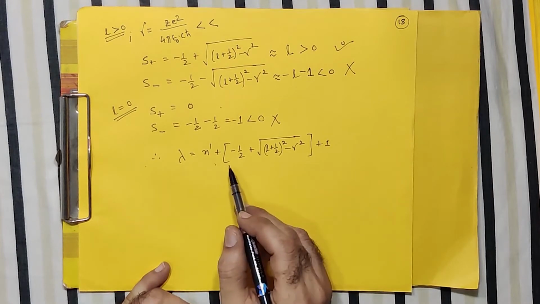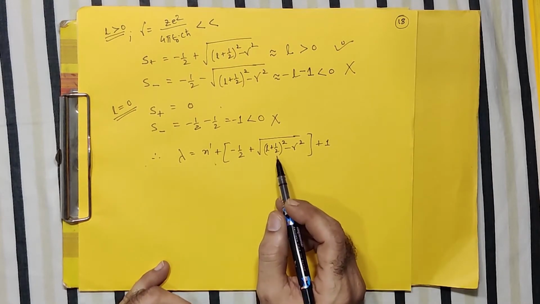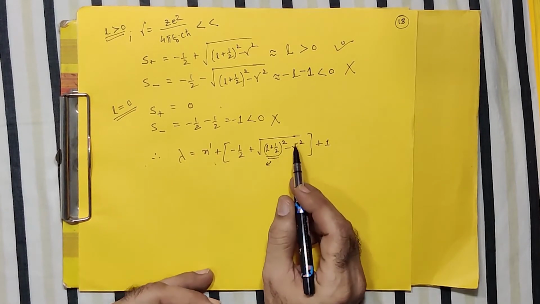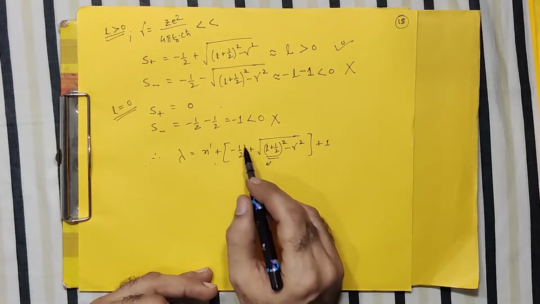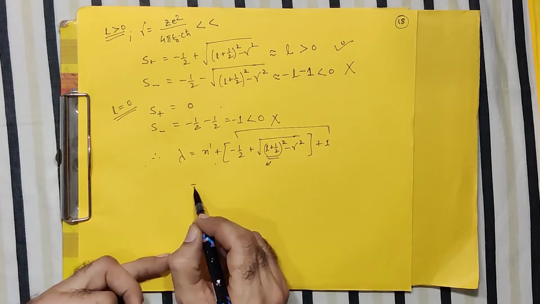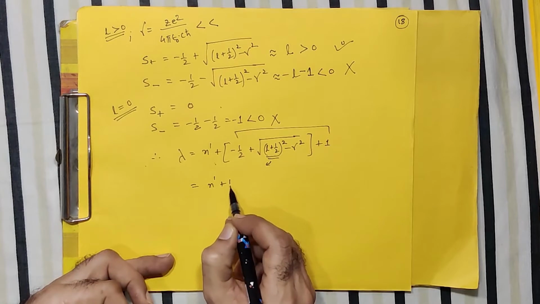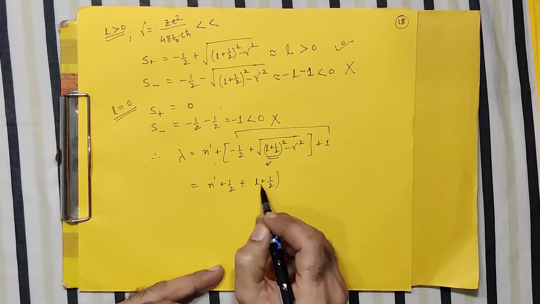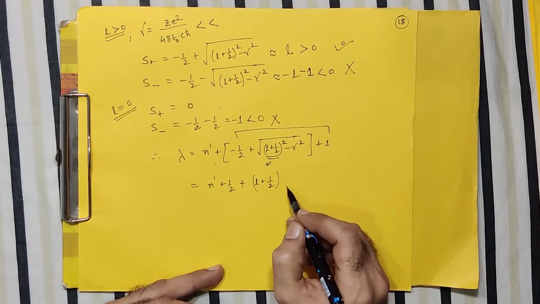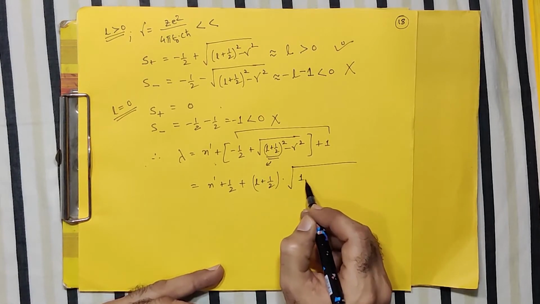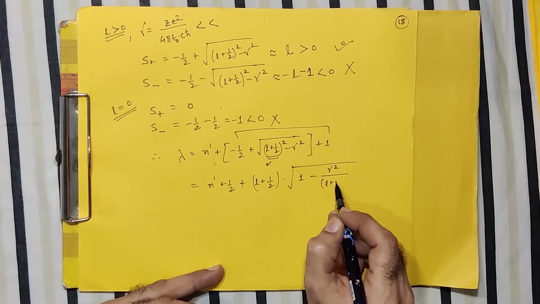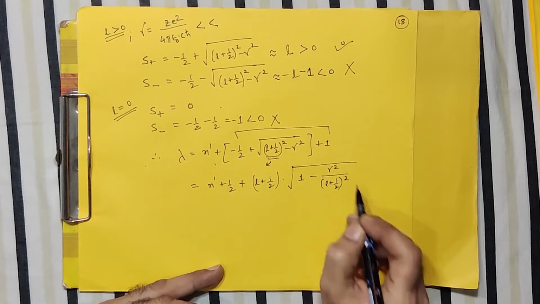And then I can just open up the thing, correct, and I can do some simplification. This L plus half term, if I bring out of the bracket the square root term, this 1 and minus half, they will be merged together. So what I'll have is n dash plus half plus this which I have brought out. So L plus half, correct, it comes out of the square root. What you are left with inside the square root is like this, gamma square upon L plus half whole square.